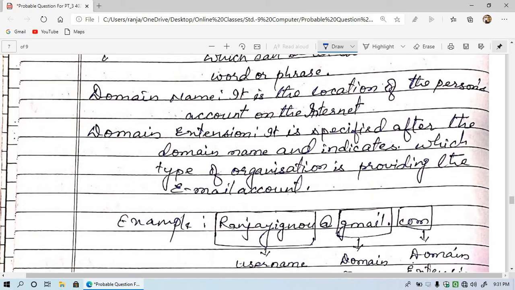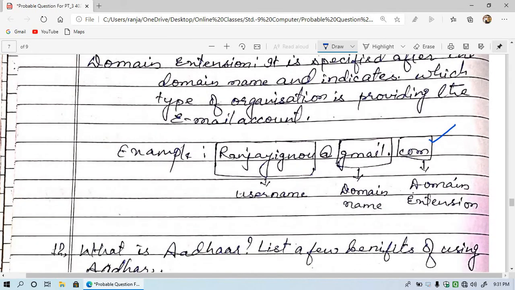Then the last one is domain extension. It is specified after the domain name and indicates which type of organization is providing the email account. Like this, you can see it is .com, so it is commercial. So this is the name defined by the user, that is username, and then this is the domain name. Here the Gmail account is kept, and the extension is commercial, that is com.